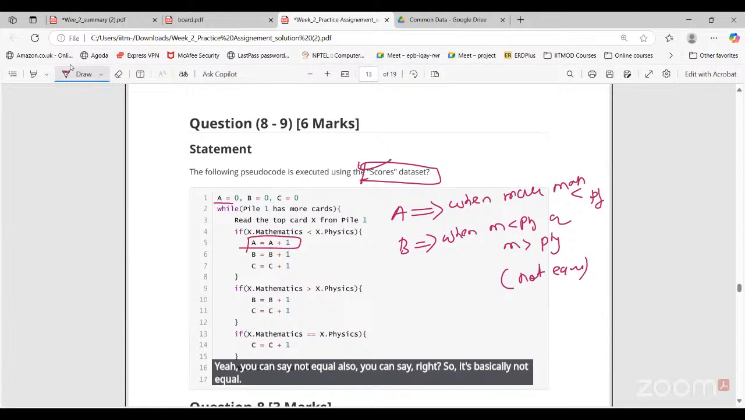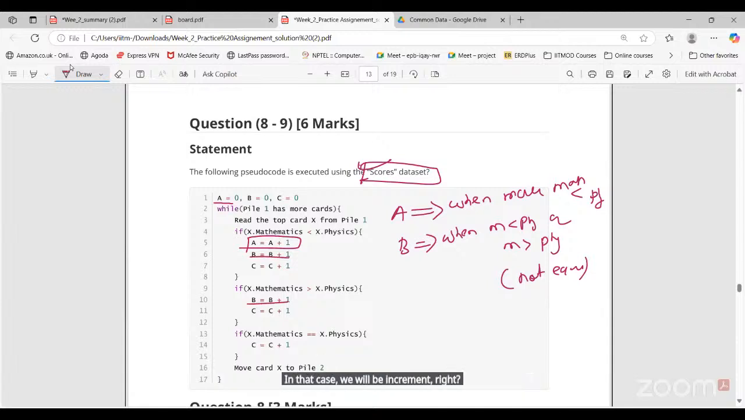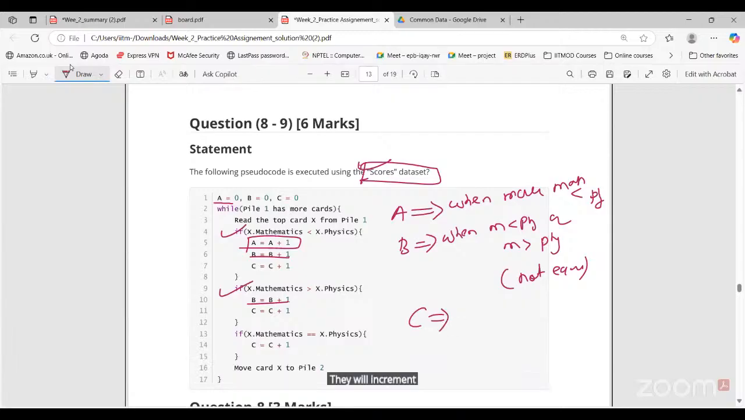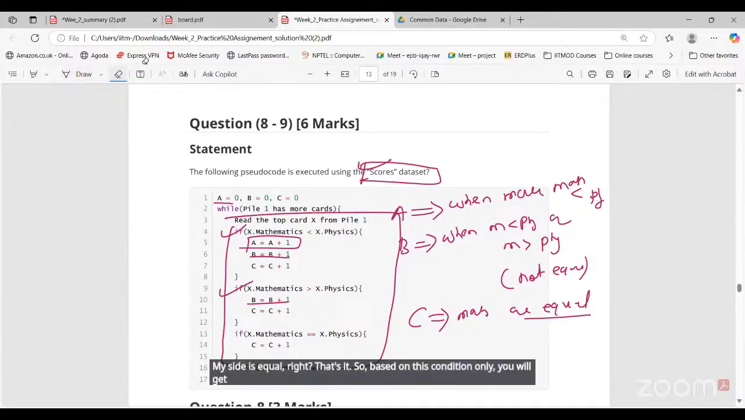In that case, B will increment, right? Because we have B two times. B is incrementing here as well, for greater or less. What about C? When will C increment? C will increment when the marks are equal. That's it. So based on these conditions only, you will get to know what A, B, C are doing here.